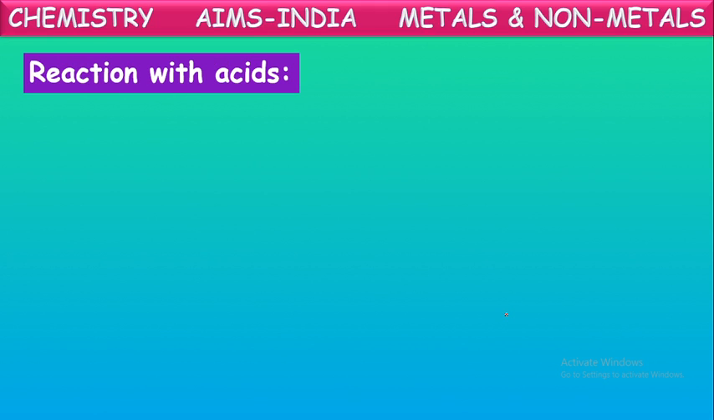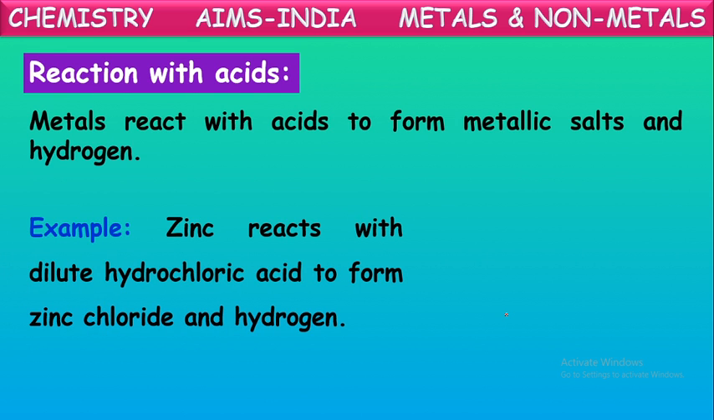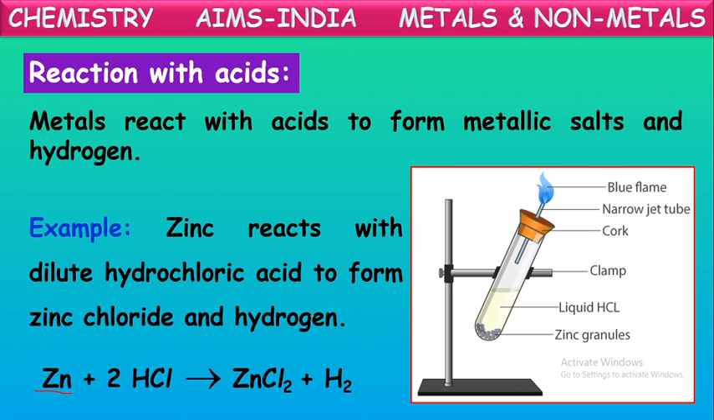Next, reaction with acids, the reaction of metals with acids. Metals react with acids to form metallic salts and hydrogen gas. Yes, all the metals react with acids, form metallic salts and release hydrogen gas. For example, zinc reacts with dilute hydrochloric acid to form zinc chloride and hydrogen. Yes, one of the metals, zinc, is taken. If zinc is dissolved in hydrochloric acid, zinc chloride salt will be formed here and hydrogen gas will be released.